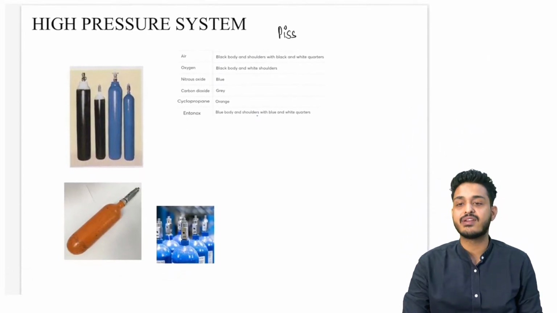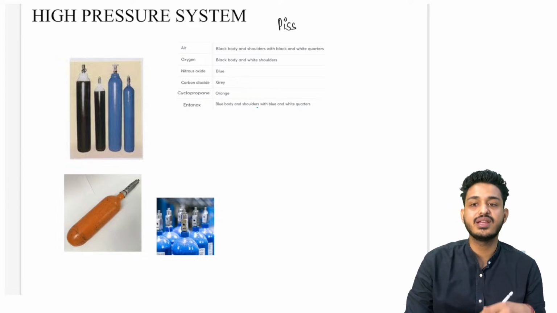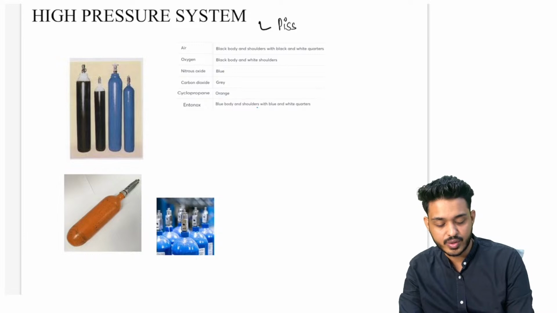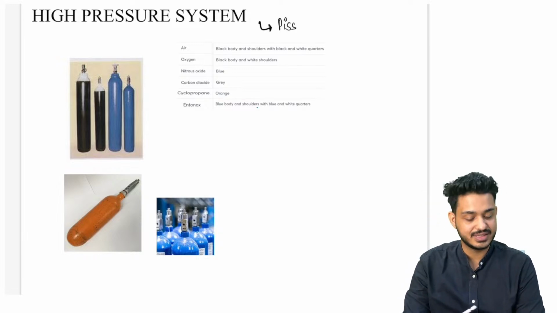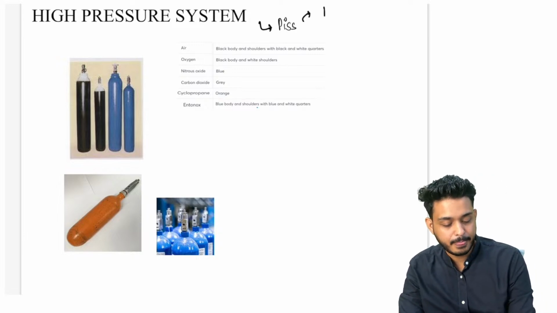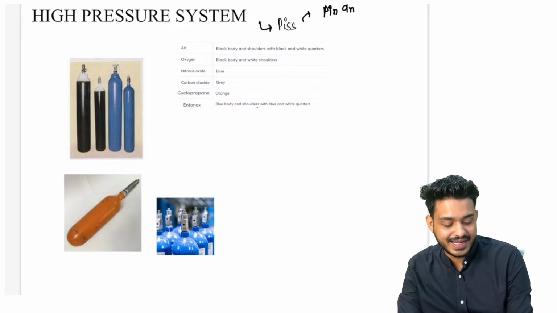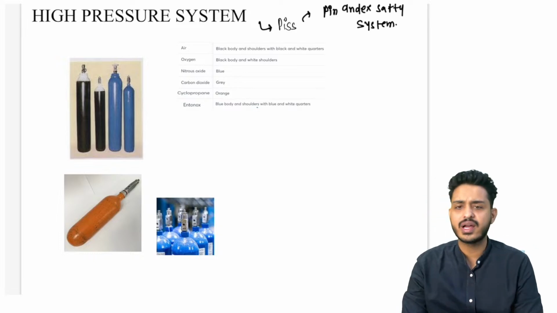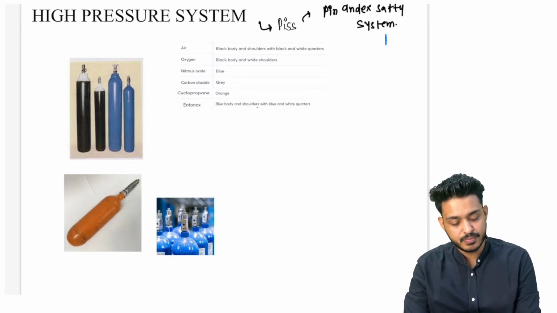So what are the different parts, इसके पार्ट्स के ऊपर क्वेश्चन आता है. In the high pressure system, what is the most important thing, that is going to be pin index safety system. What is this PIS? PIS is going to be pin index safety system. क्यों लगाया है pin index safety system? To prevent incorrect attachment of cylinder.